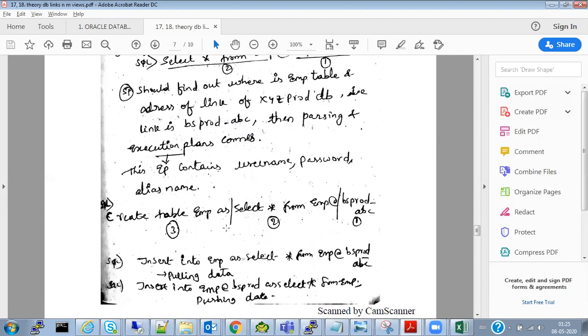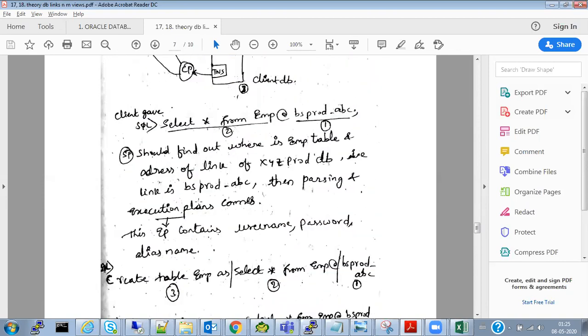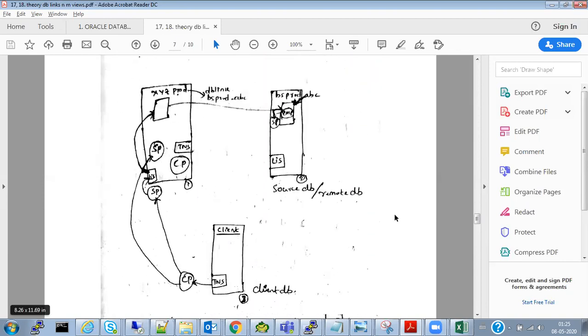For example, I want to create a table emp as select star from emp. I'm creating a table. Generally there is an emp table here, but there is no emp table here. This emp table belongs to the abc user of a different database.